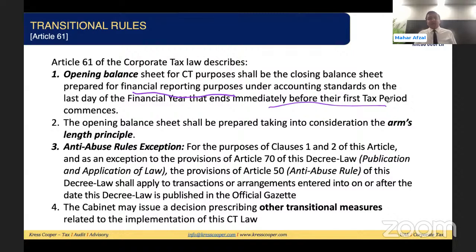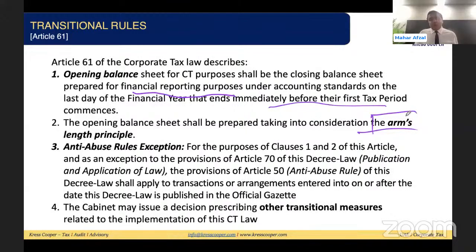Second thing they are asking, these opening balances shall be prepared keeping in view the arm's length principle. This is the most important thing. Whatever closing balances come into the balance sheet prepared as per the applicable accounting standards, whatever closing balance sheet I have as per the IFRS accounting standard of the last financial year, when these numbers are carried forward, the law requires this should be on the arm's length principle.